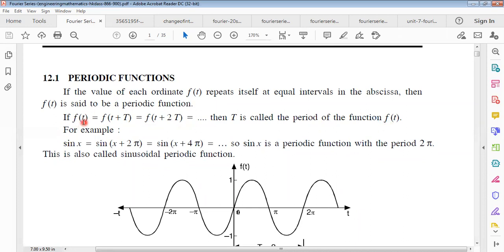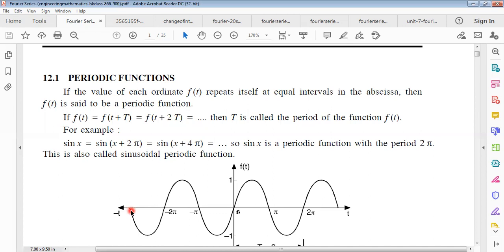For example, sin x equals sin of x plus 2 pi, right? 2 pi equals a 360-degree angle, the whole circle. For sin of x plus 2 pi, what will it be? Only sin x, because 360 degrees means one period.